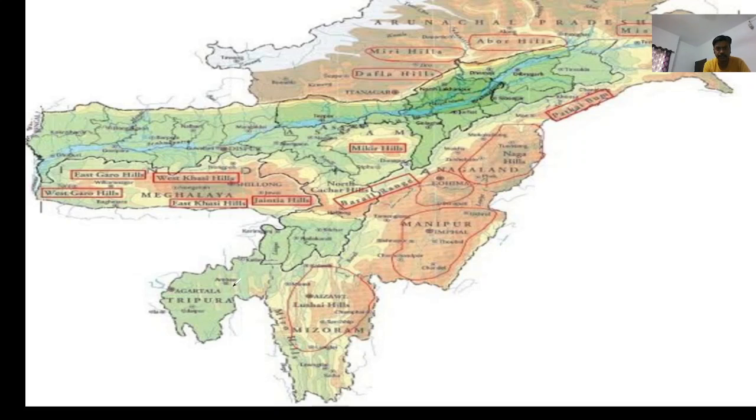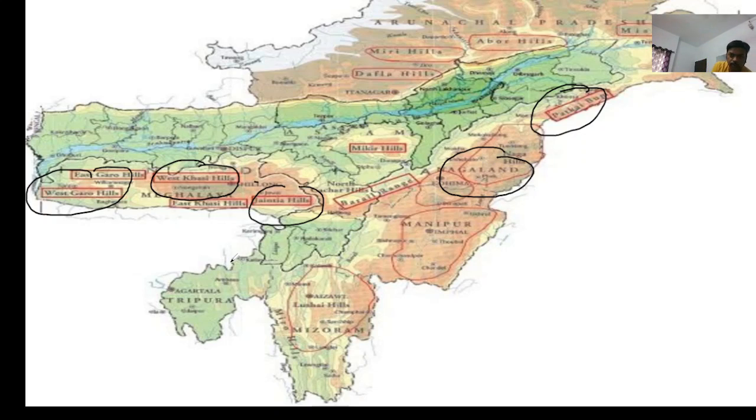Naga Hills, as you can see here. We have discussed about Patkai Boom, Garo, Khasi, Jaintia. Now come to Naga. So Naga Hills is also the southern extension of Patkai Boom, isn't it?